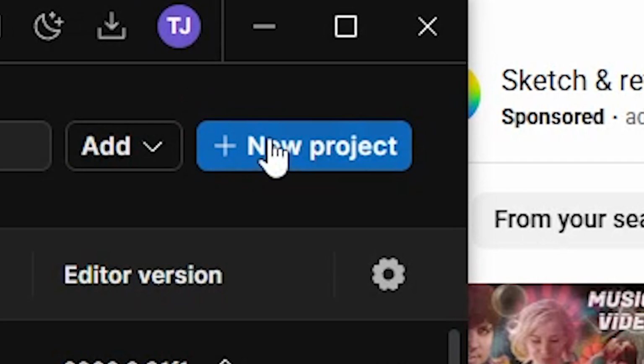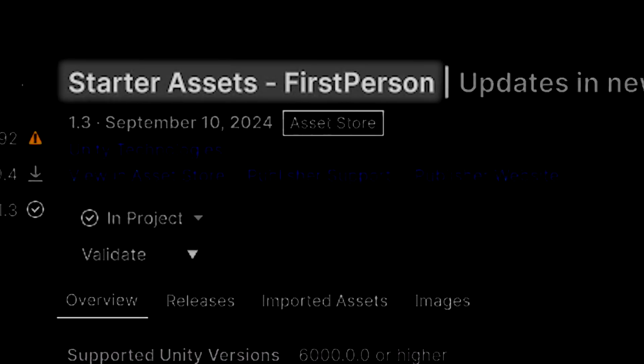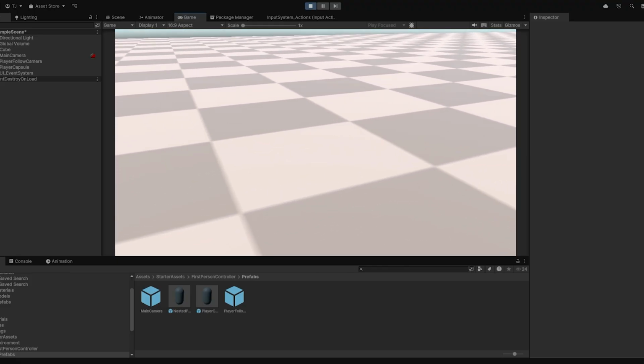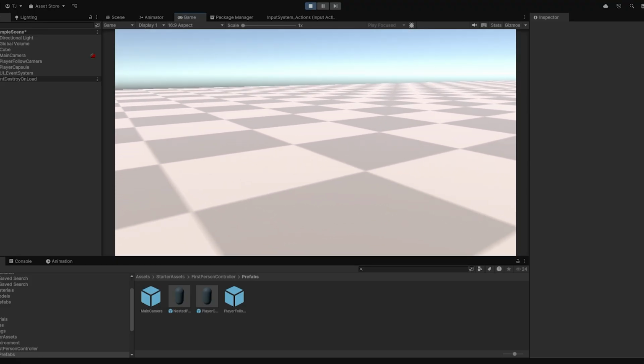So the first thing I did was open up a new project in Unity, and I chose the first-person starter template. This already comes with a first-person character that can run around and jump, which is a good chunk of gameplay already taken care of.